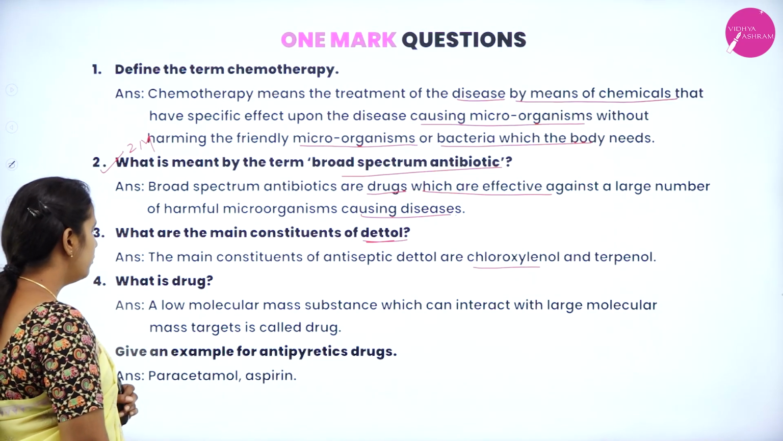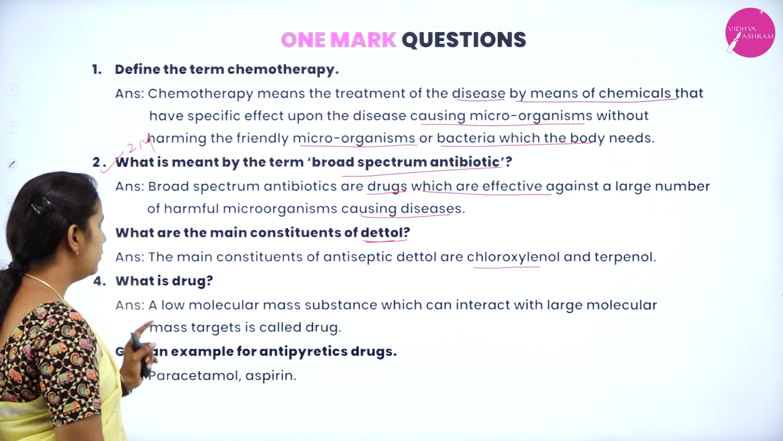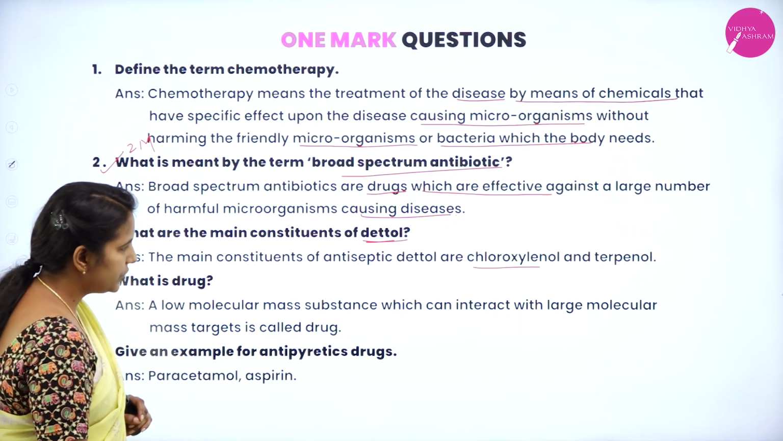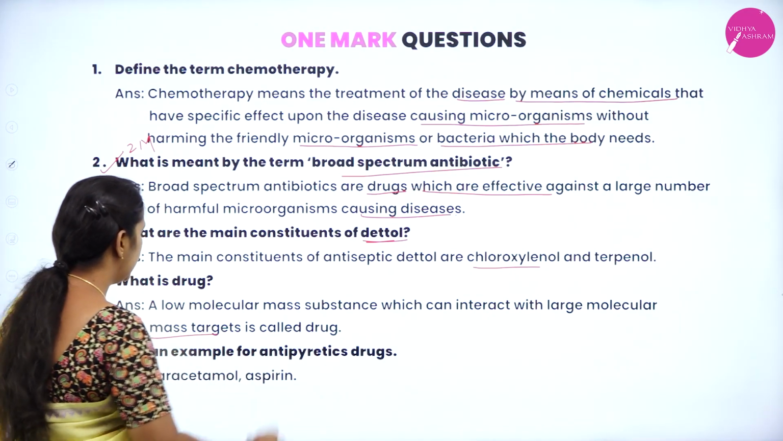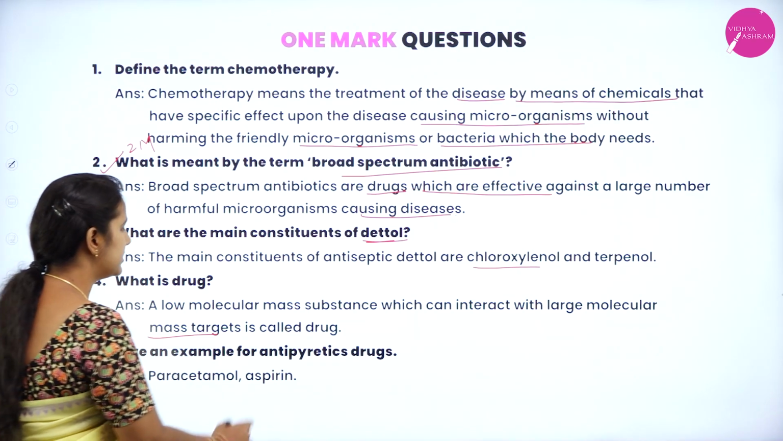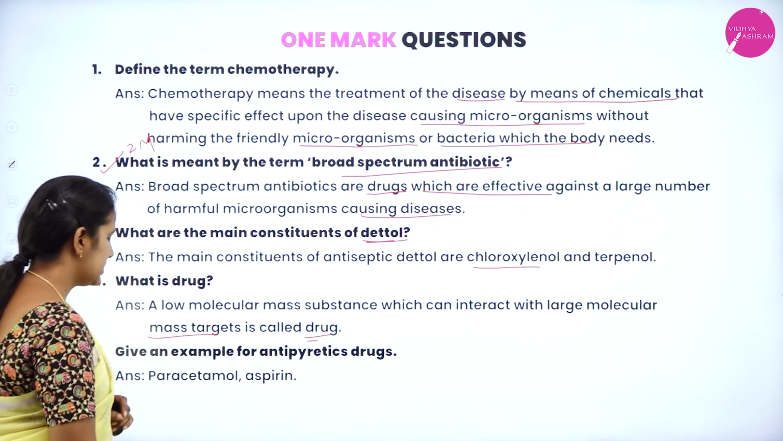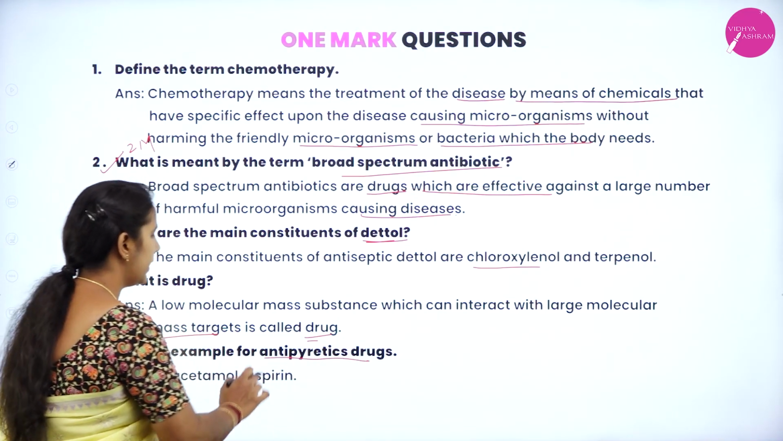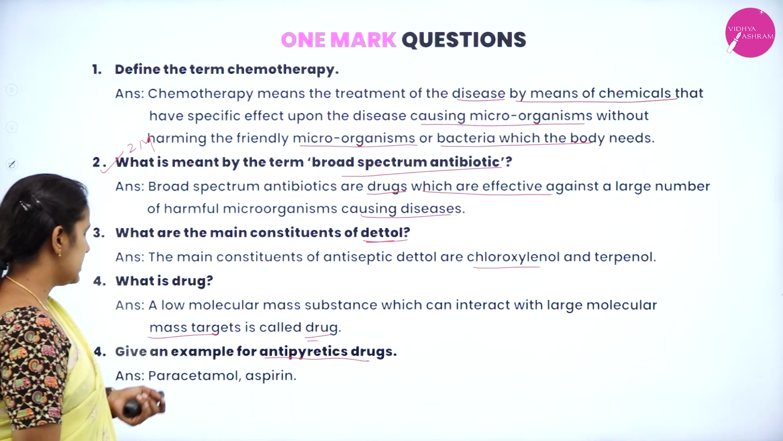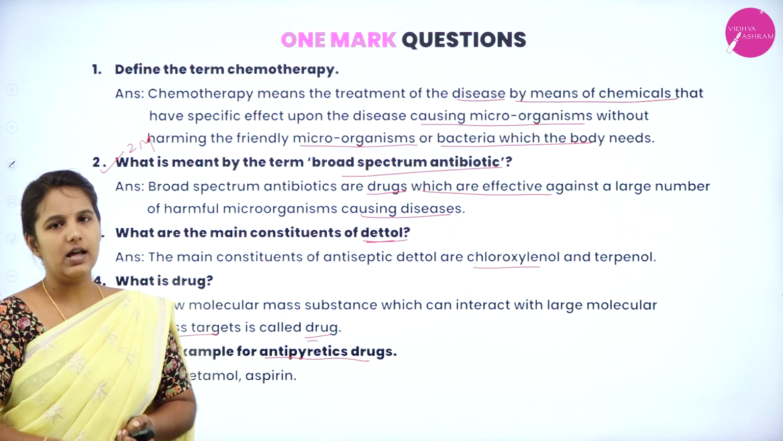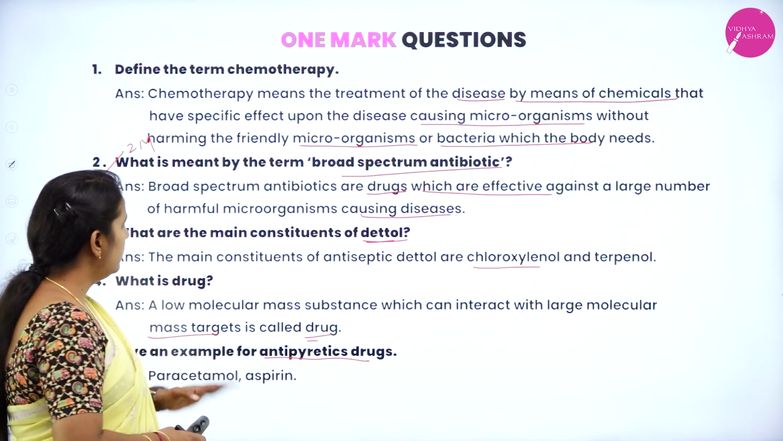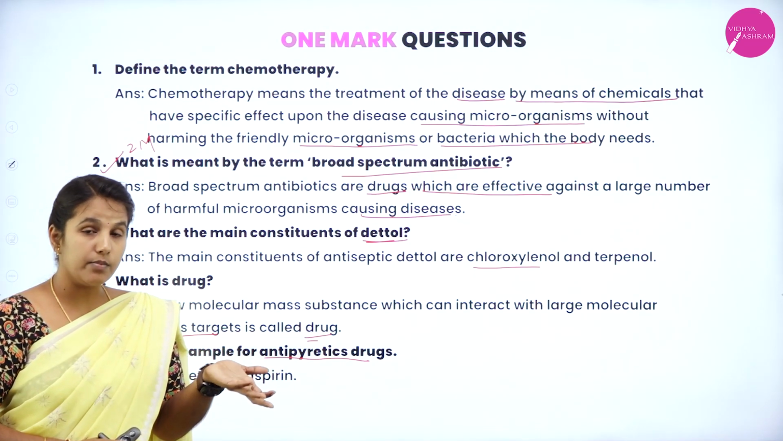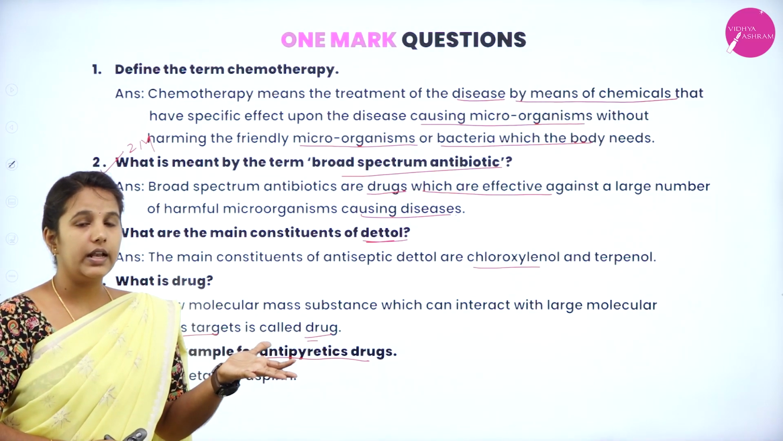Next question, what is a drug? Low molecular weight substances which can interact with a large number of macromolecular targets are said to be drugs. Okay. Next, last question, give an example of an antipyretic drug. The examples are paracetamol and aspirin. Like this, they can ask you a direct question, they can ask about the types, and they can also ask for an example.